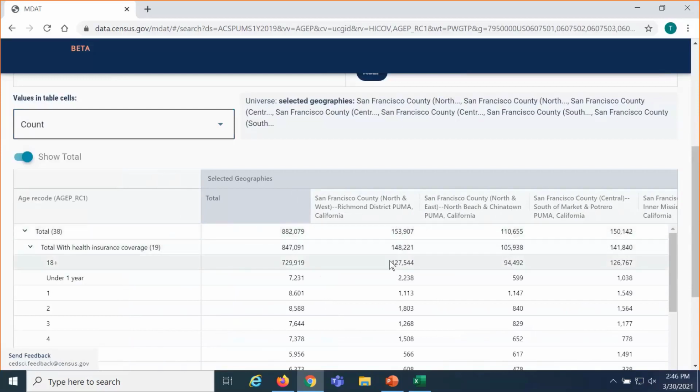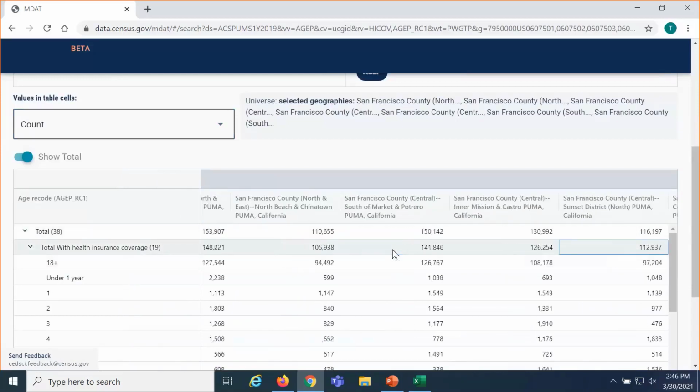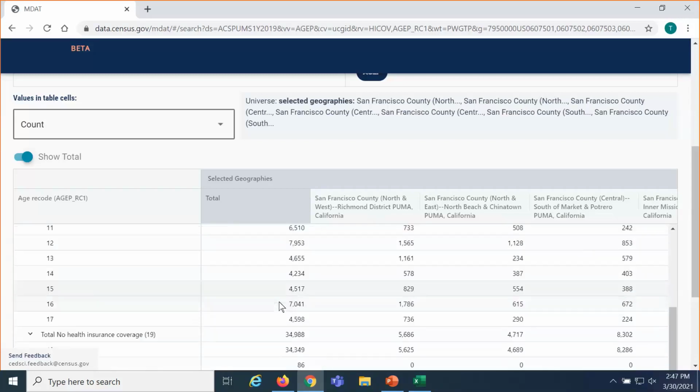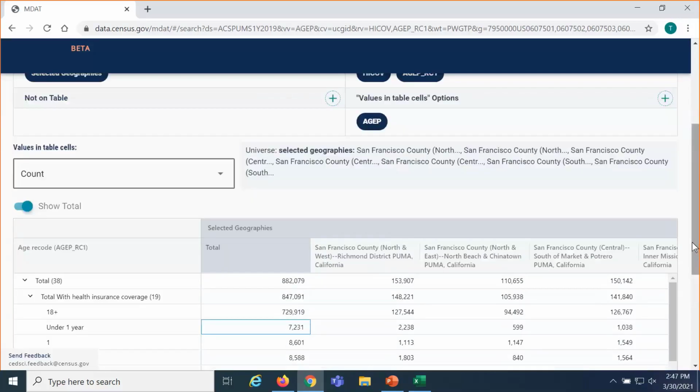We get the 7 geographies here as you scroll to the right of the table if you wanted this data for individual PUMAs, or you can look at the left and get the totals. So we can see in this example that there were 7,231 people under age 1 that have health insurance in San Francisco County, and then you can look at this for the other age categories with health insurance and without health insurance.